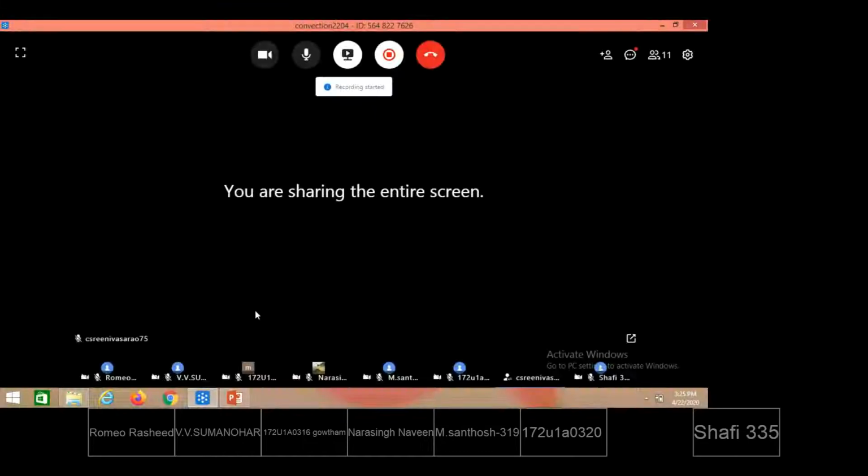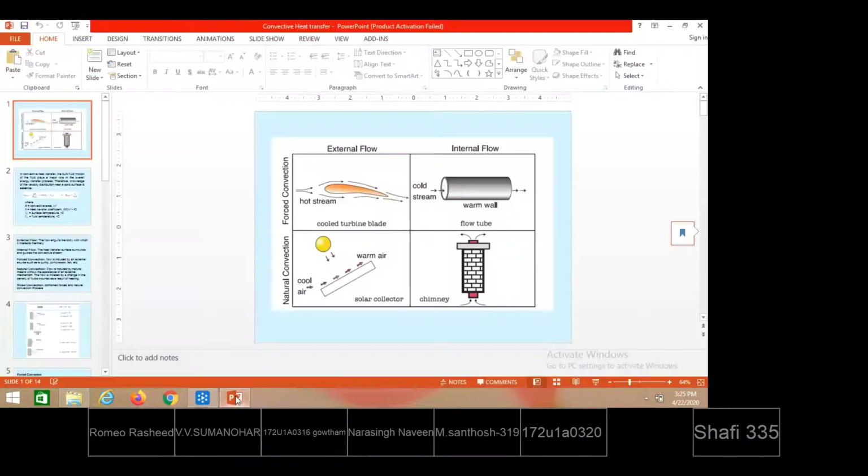...solids is conduction. But when it comes to the case of a fluid having contact with some kind of solid surface, fluid alone will not flow. So while fluid is flowing, some supporting surface is required. Having different temperatures between the supporting solid surface and the fluid, from the high temperature side to the low temperature side, the heat transfer will commence.